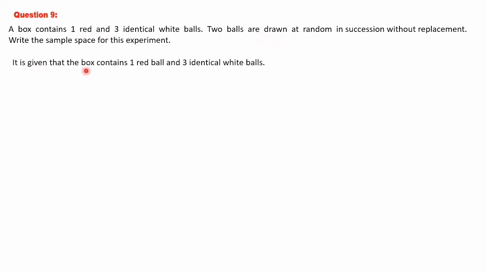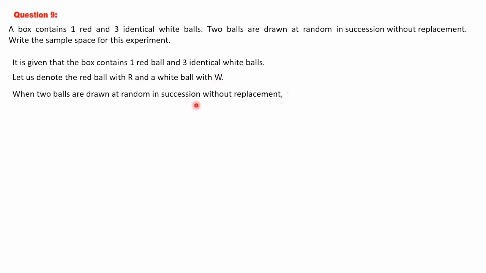Here it is given that a box contains 1 red and 3 identical white balls. Let us denote the red ball with R and the white ball with W. When 2 balls are drawn at random in succession without replacement, the sample space is given by S is equal to, first one is red, then second one may be white, and again first one may be white and the second one is red, and first one is white, second one also white.